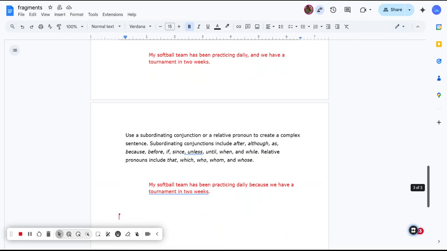You also can use a subordinating conjunction: unless, until, since, when, while. This one says my softball team has been practicing daily because we have a tournament in 2 weeks. You could say my softball team has been practicing daily since we have a tournament in 2 weeks. That subordinating conjunction makes your sentence a complete sentence. Otherwise, you're dealing with a sentence fragment.